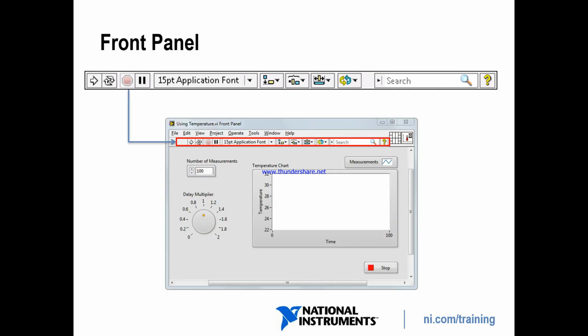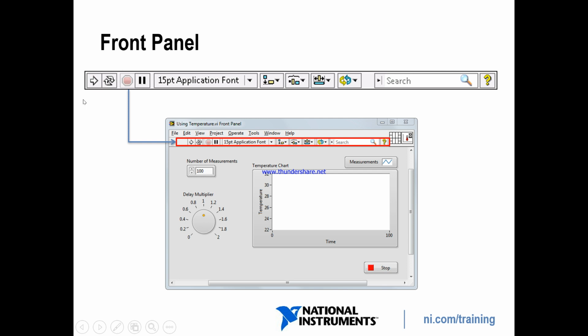So let's see the front panel now. You can see the front panel like this. This one is our front panel, the complete front panel. This one is our toolbar. By using this we can, first one, this one is a run button, this is the run continuous button.